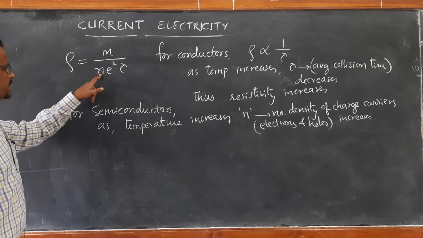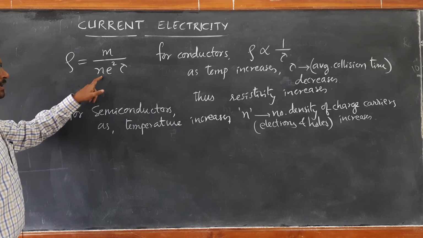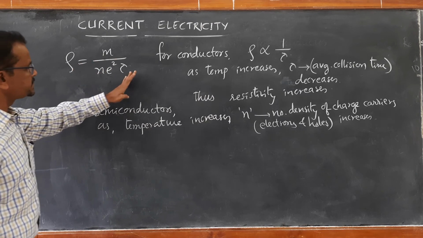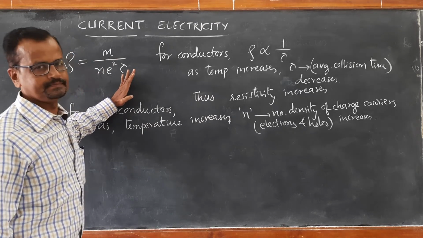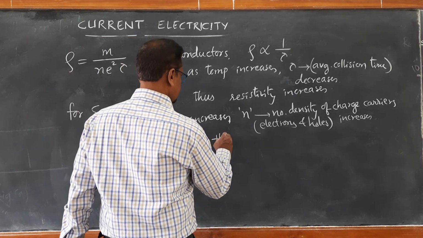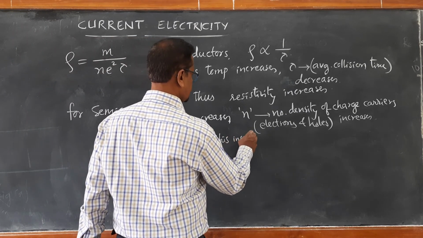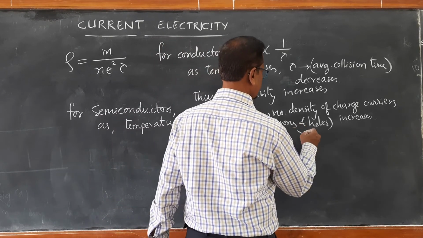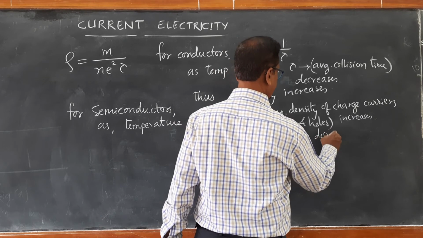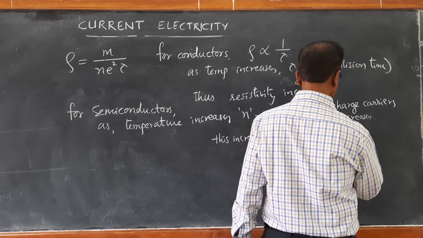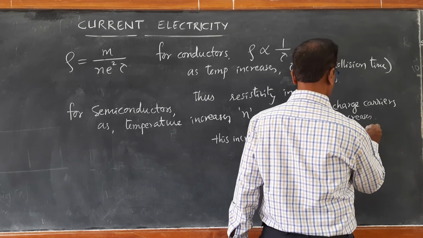This increase in n will be more than compensating the decrease in tau.